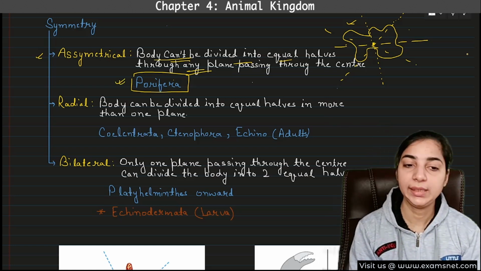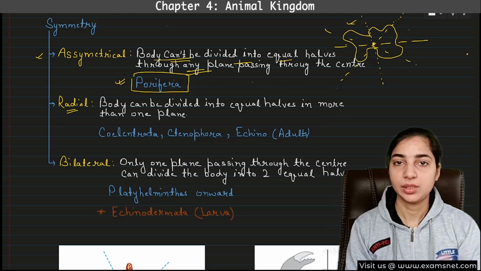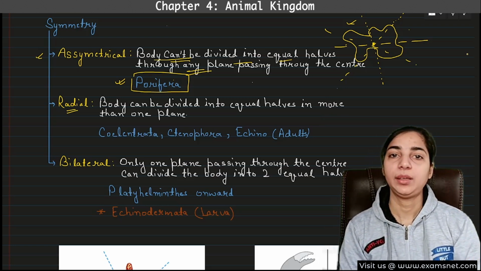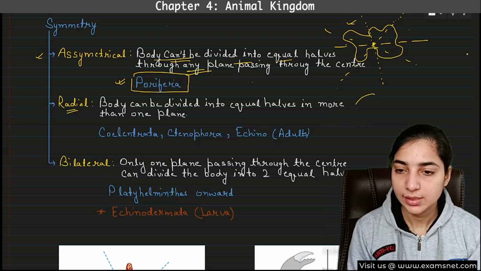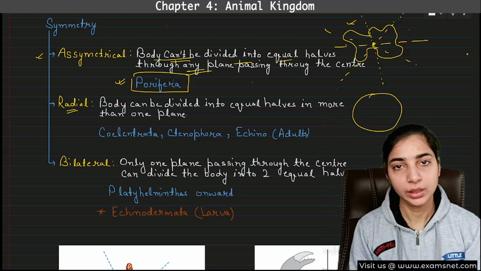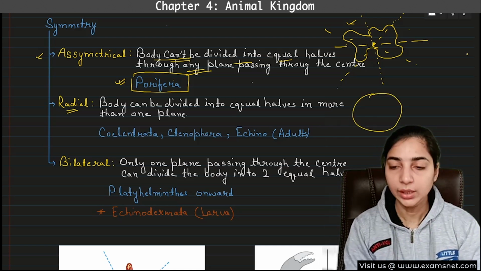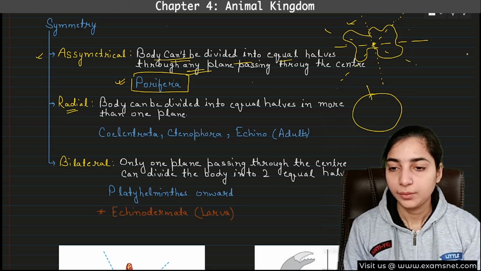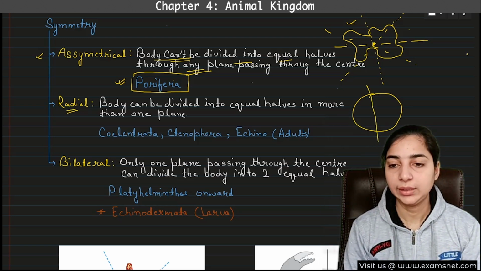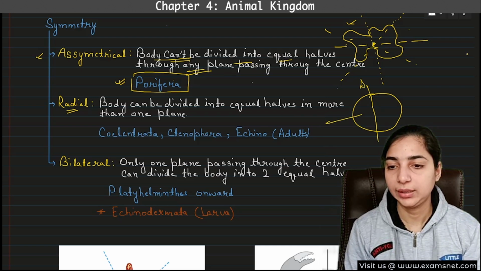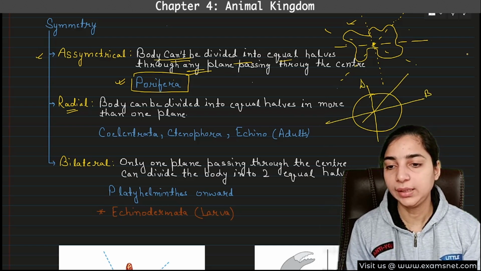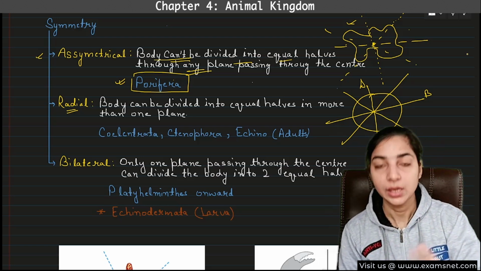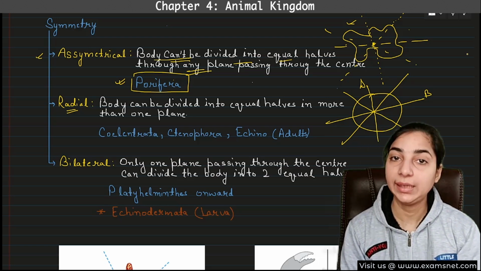Now we come to the radial symmetry. Radial symmetry is just the opposite. That means in every plane, the body will be able to divide into two equal halves. So suppose this is Ctenophora, the round body. Ctenophores have this type of round body, round like a ball, right? No matter which plane you take, suppose plane A, or plane B, or any other plane, in all the planes the body will be able to divide into two equal halves. So this type of symmetry is known as radial symmetry.